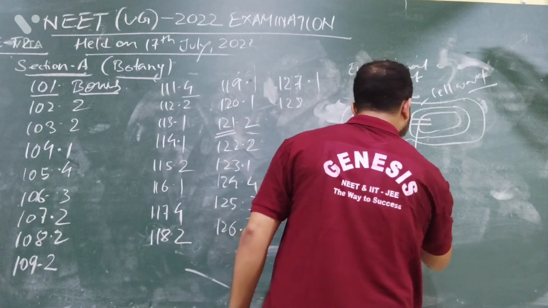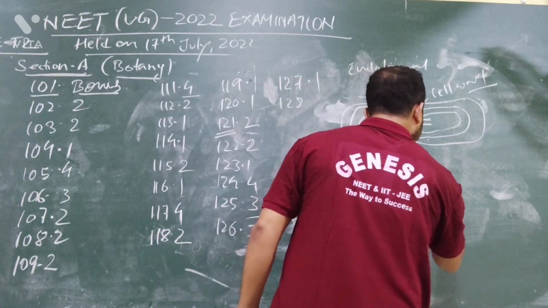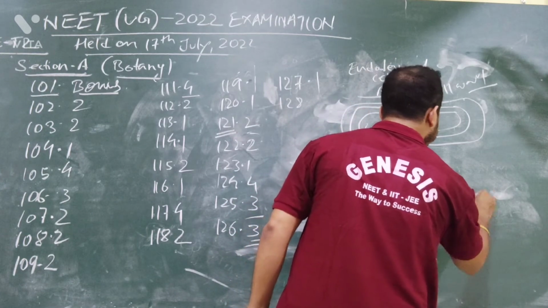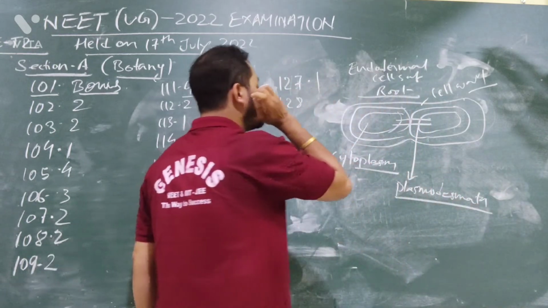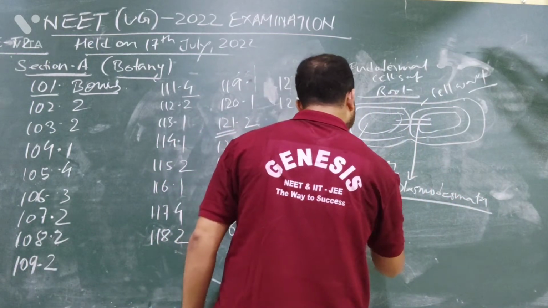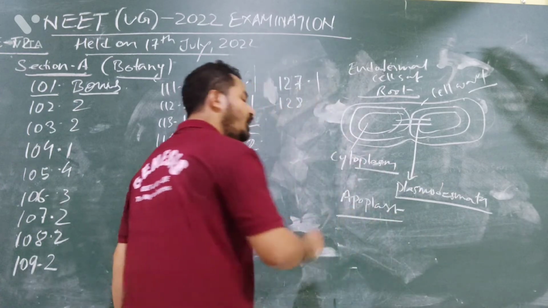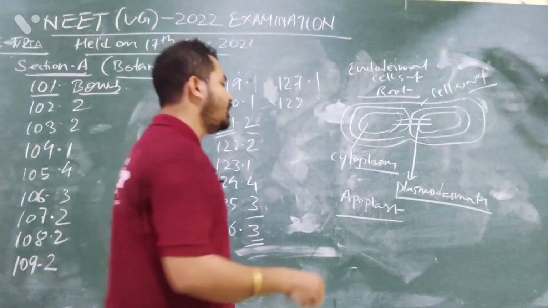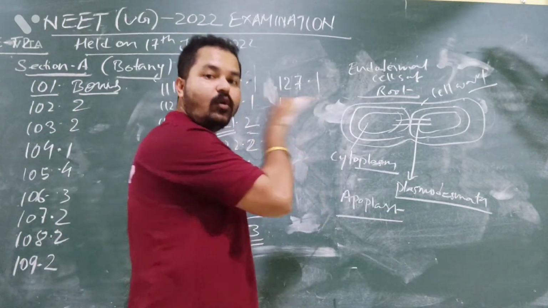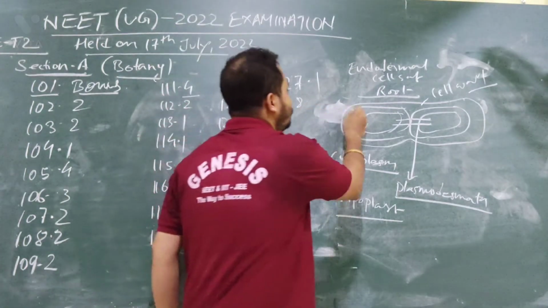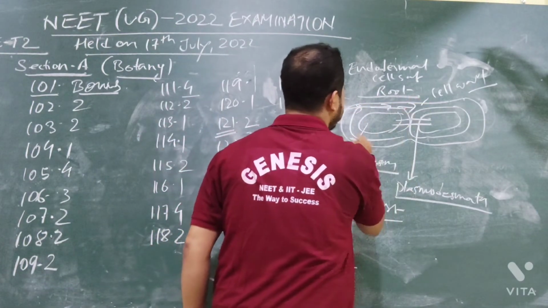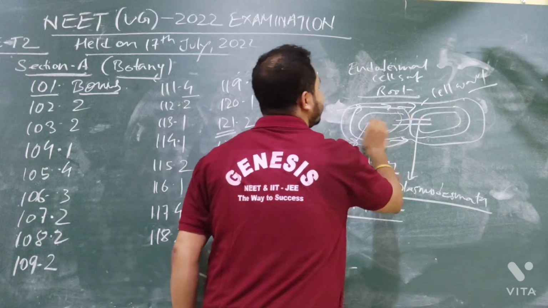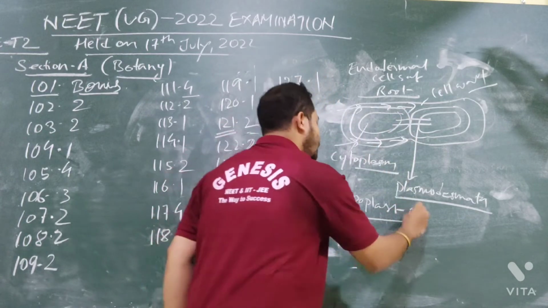And this is the plasmodesma. Plasmodesmata. So, the apoplast pathway means the movement of water. The root will absorb the water, and the water will go inside the root only through the cell walls. Only to the cell walls. The water will not go to the cytoplasm. So this is the apoplastic pathway.